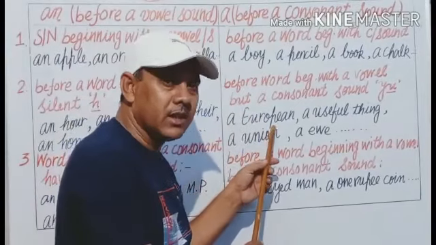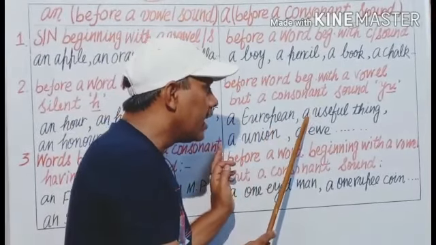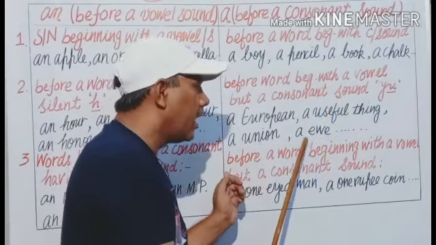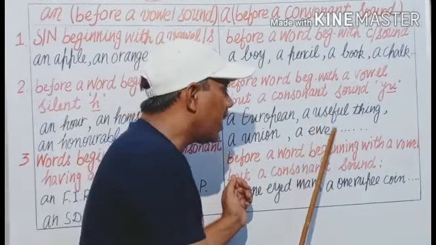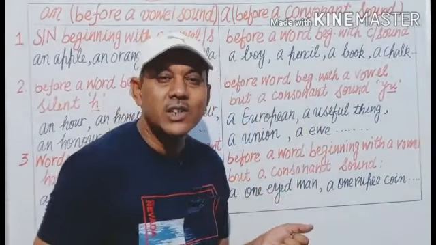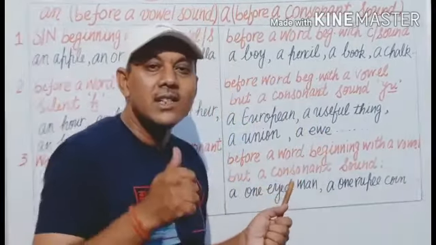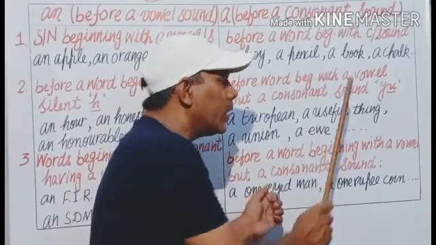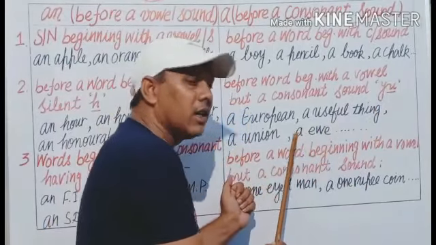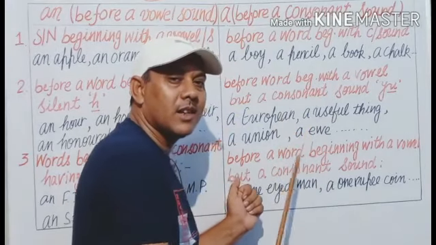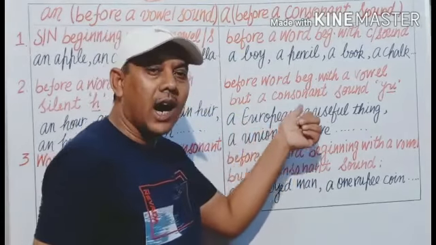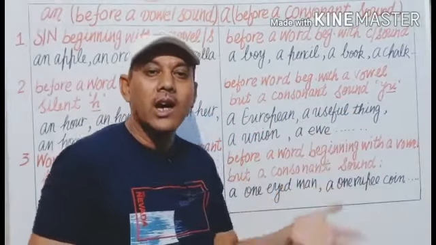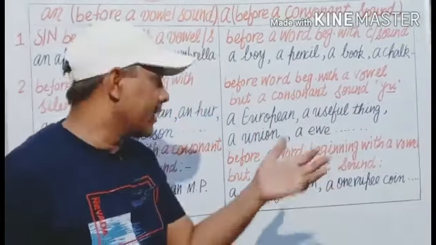A European. In the same way, a useful thing, a union, a U. This word EWE is pronounced as U, like YU. And that's why we use A before this. A European, a useful thing, a union, a U, a university boy, like this.